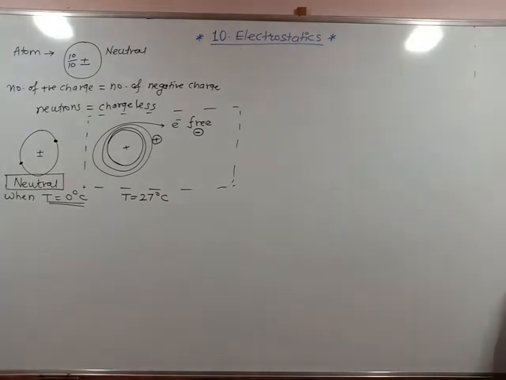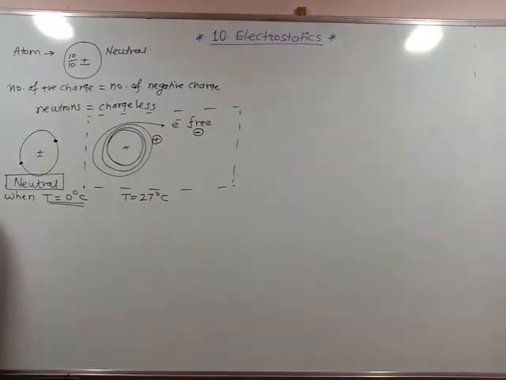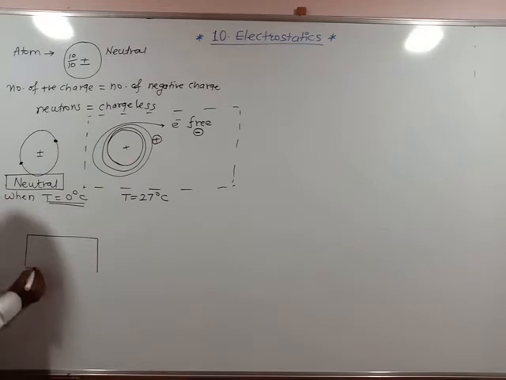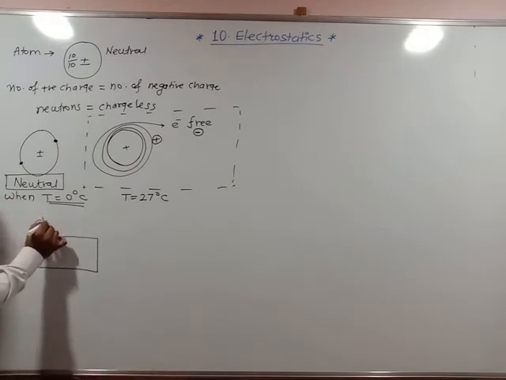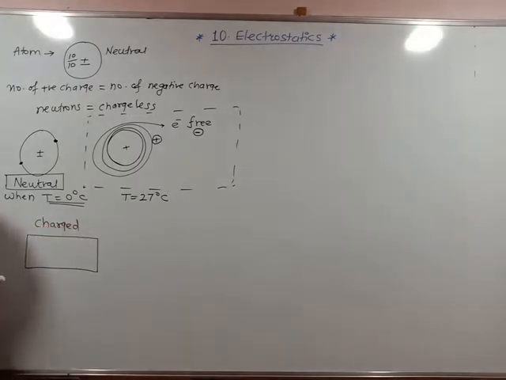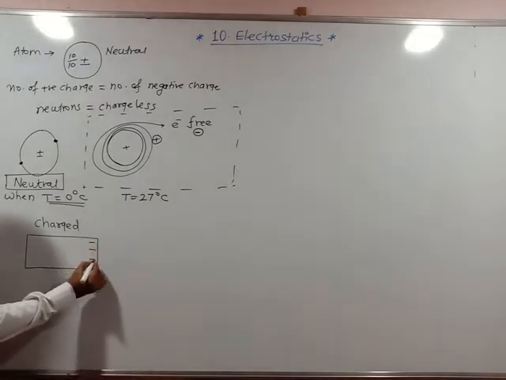Now, I can place a body which is already charged, with extra negative charges.